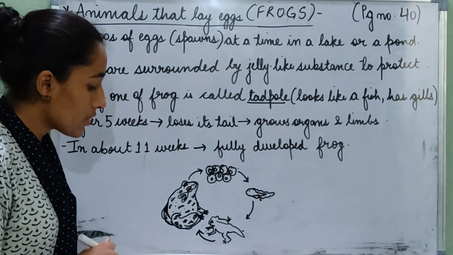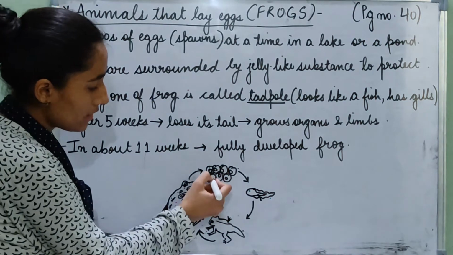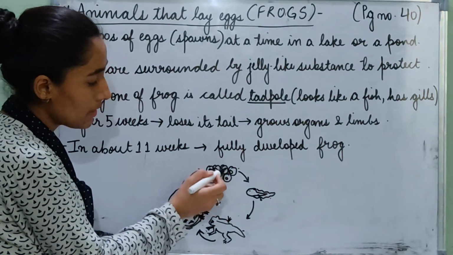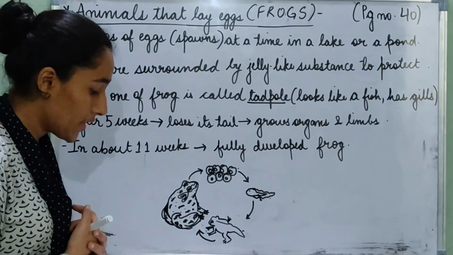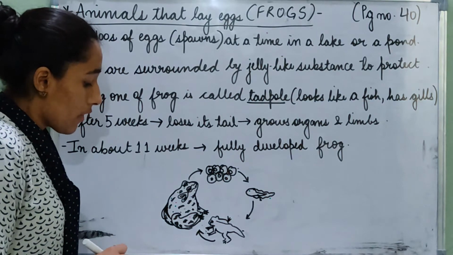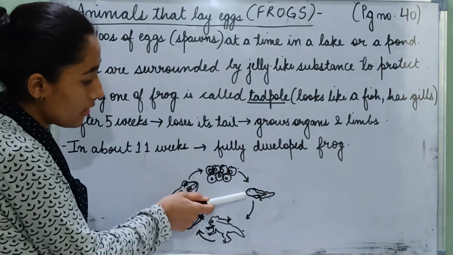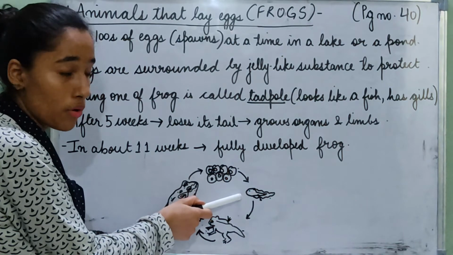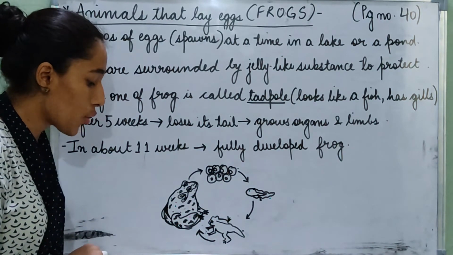The eggs are surrounded by a jelly-like substance that protects them. So these small circles are the eggs, and the part that surrounds them is the jelly. It is there so that the eggs are protected. The young one of a frog is called a tadpole. So from the eggs, a small young one of a frog grows, and it is known as a tadpole.